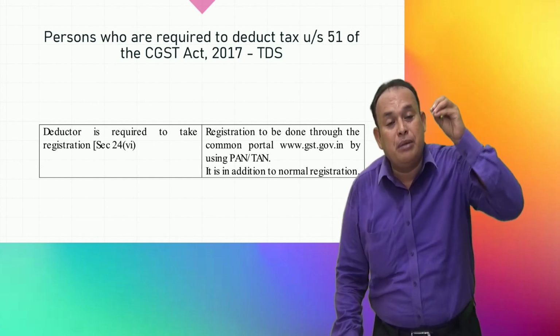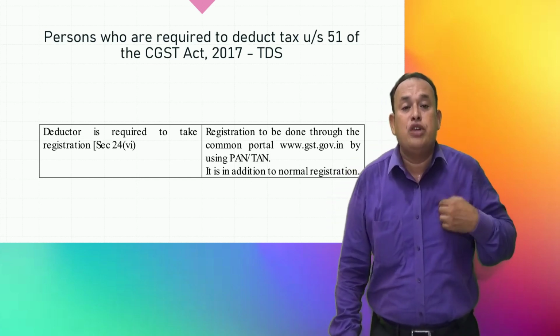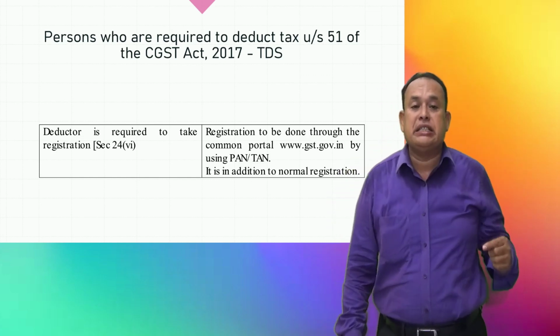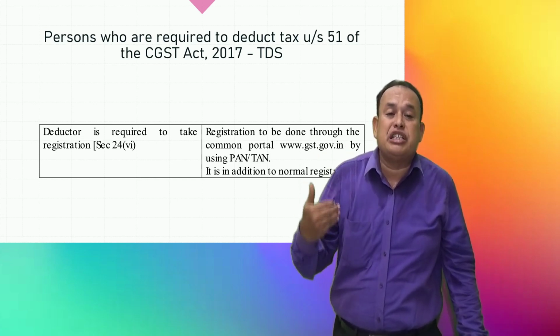For making the payment to the department as a TDS deductor, such a TDS deductor should have separate registration irrespective of whether they have normal registration or not.